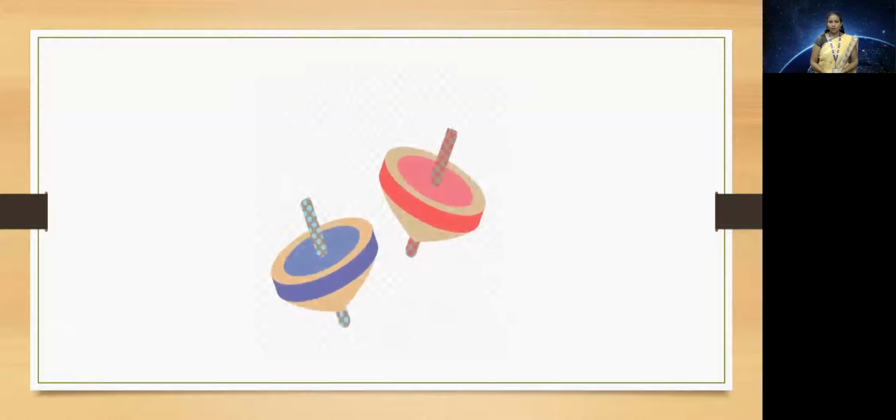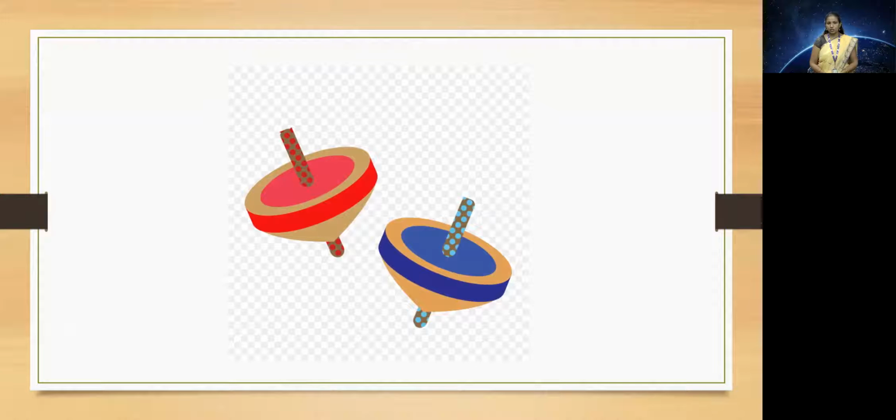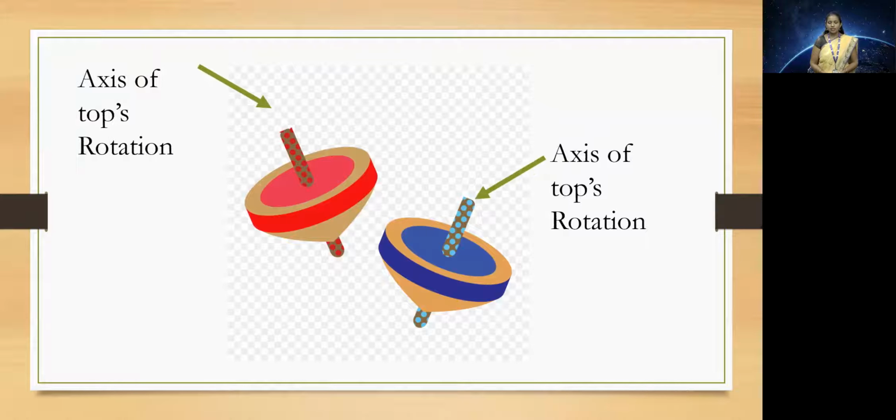Likewise, we can see in this image, there are two rotating objects which are actually spinning tops. We can also see an imaginary line passing through it. This line is nothing but the axis of rotation. So this is an imaginary line around which the object actually rotates. Same principle is applied in Earth's rotation.